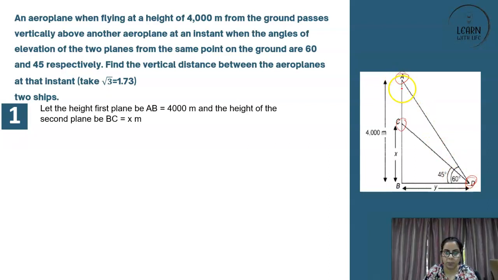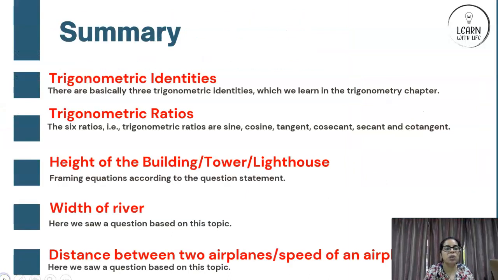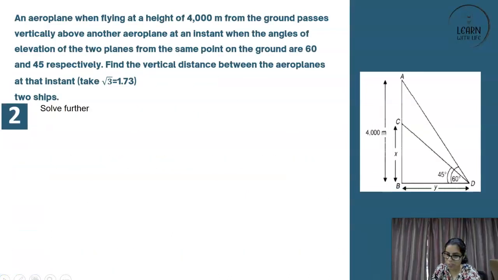Now, already given to you, root 3 is 1.73 in this question. Find the vertical distance. So you have to find this vertical distance, which is AC. Got it? Now, how to do it? Let the height of the first plane be AB, which is 4,000 meter, and the height of the second plane BC is equal to just X meter from the ground. Once the figure is done, we will solve further. So let's take both the triangles.